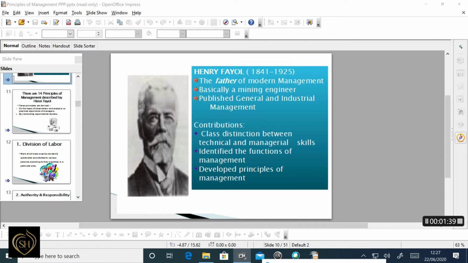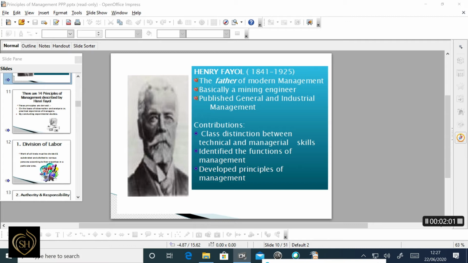It was published in English as General and Industrial Management in 1949, and he is widely considered the foundational worker in classical management theory, known as the father of general management. There are 14 principles of management.